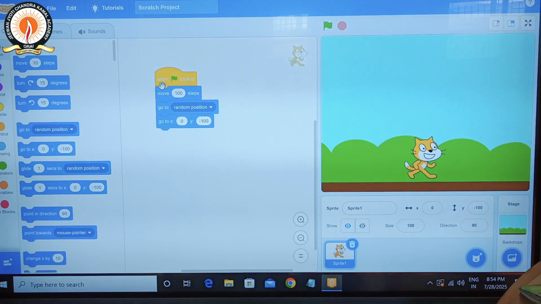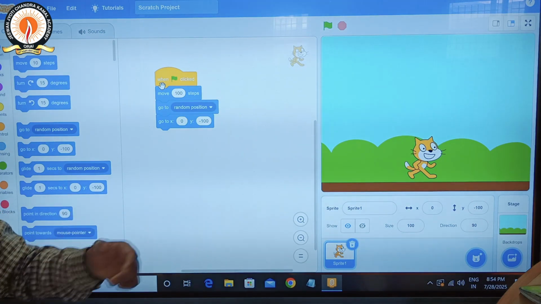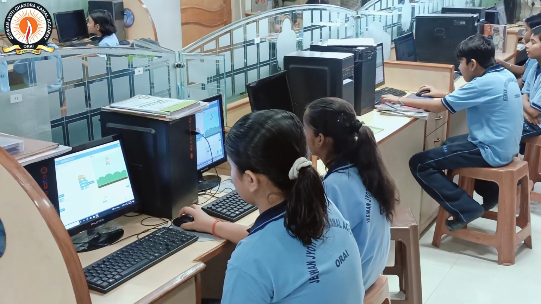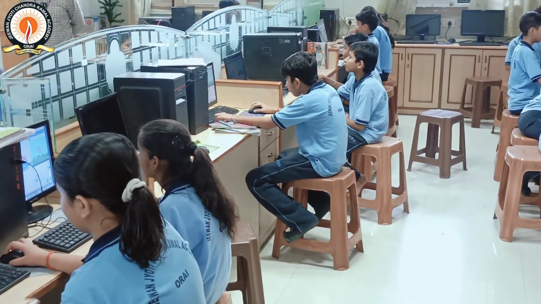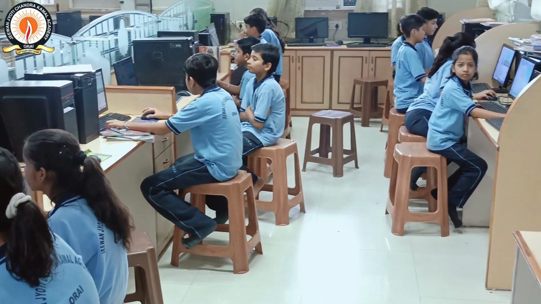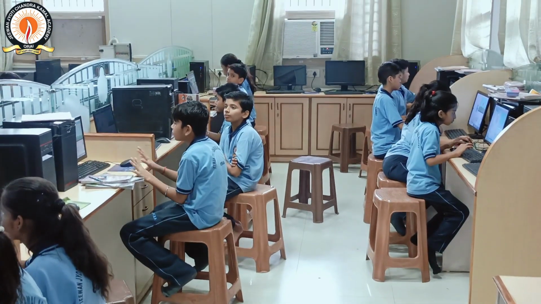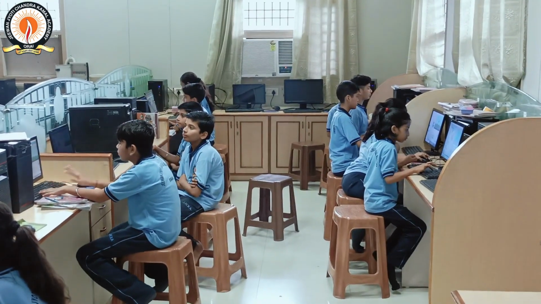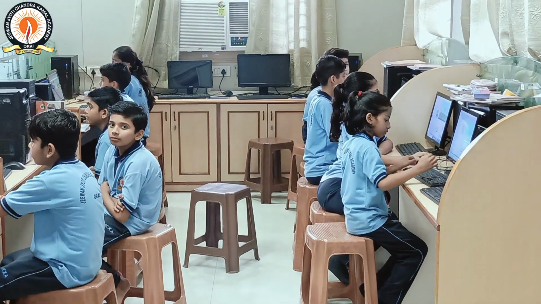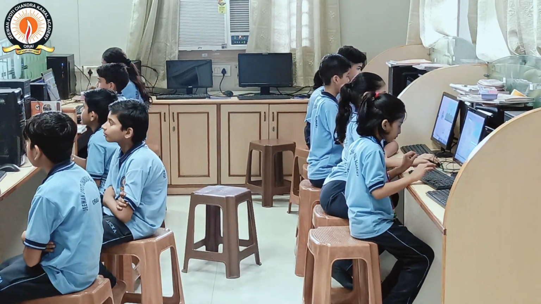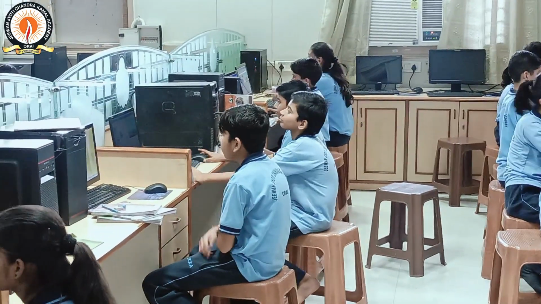Okay, so the y axis positive is up, y axis negative is down, x axis positive is right and minus is left. Got it? So this is the Scratch coding program. All of you check one by one. Look at the screen and do it. After that you make your own project. By using these blocks you have to create your own project. Okay, do it. Very good, good.